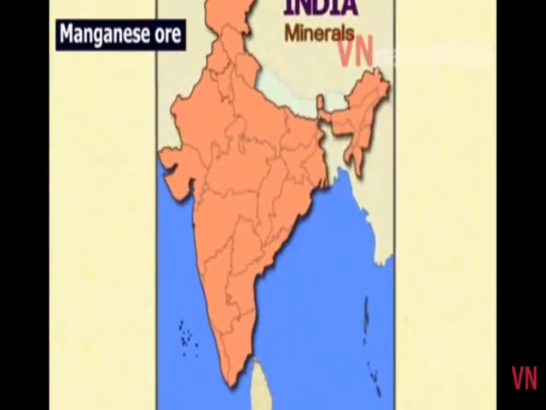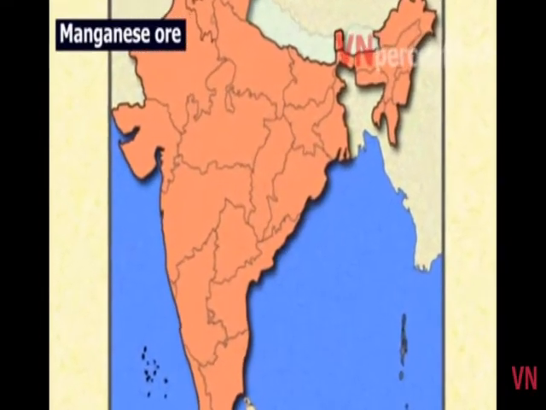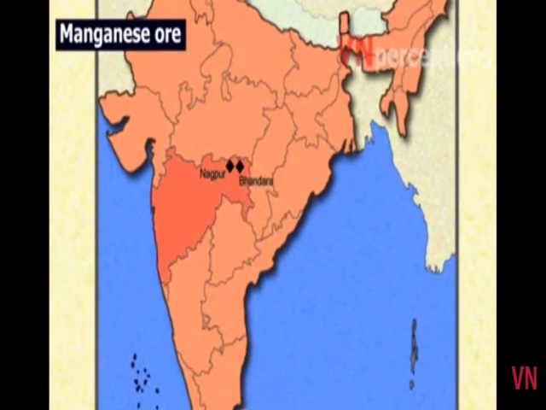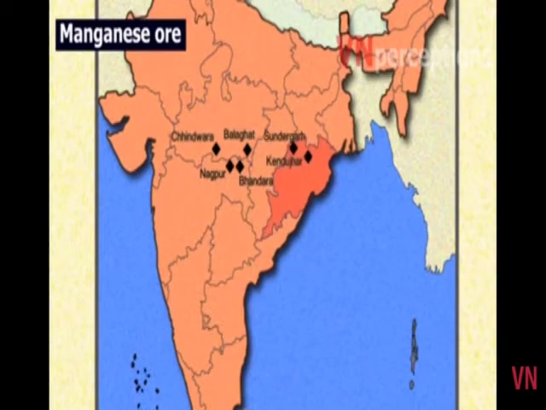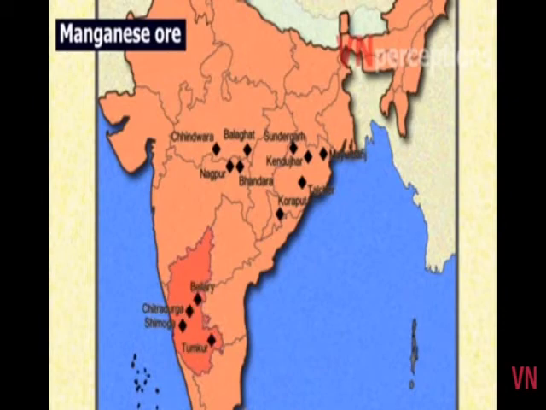2/3 of the country's manganese reserves are found in peninsular India. It is found in the Nagpur and Bhandara belt of Maharashtra and the Balaghat and Chindwara belt of Madhya Pradesh. In Odisha, it is found in Kendujhar, Sundargarh, Mayurbhanj, Talcher and Koraput. In Karnataka, it is found in Shimoga, Bellary, Chitradurga and Tumkur. In Telangana, it is found in Adilabad. In Andhra Pradesh, it is found in Vijayanagaram and Vishakhapatnam. In Goa, it is found in Sanguem.